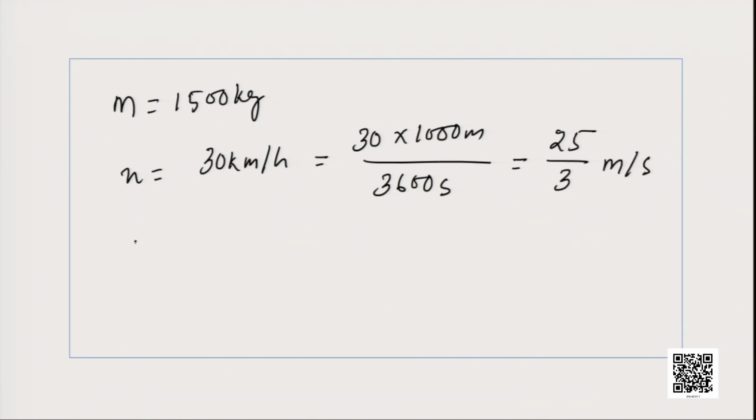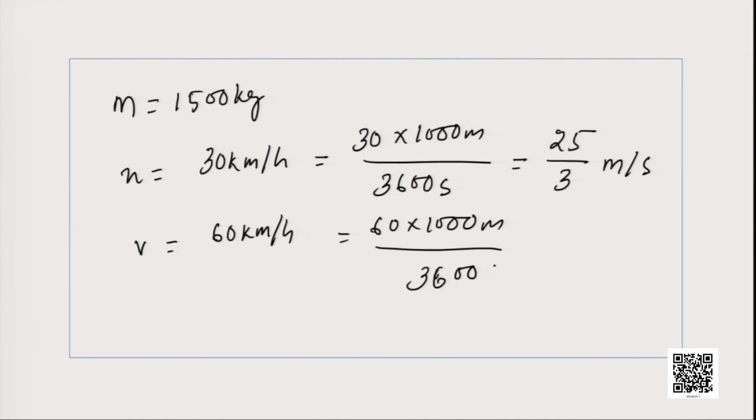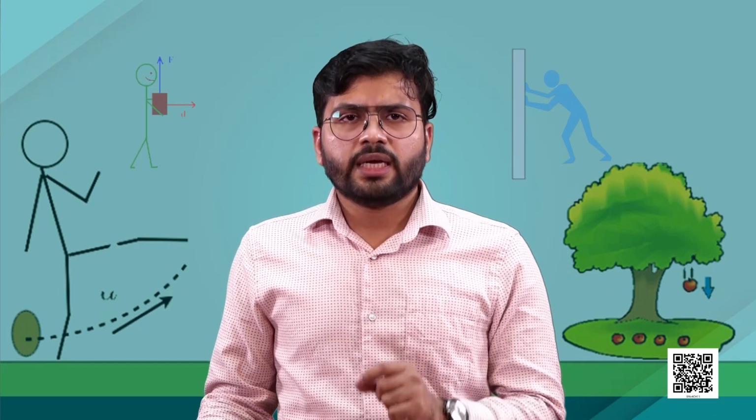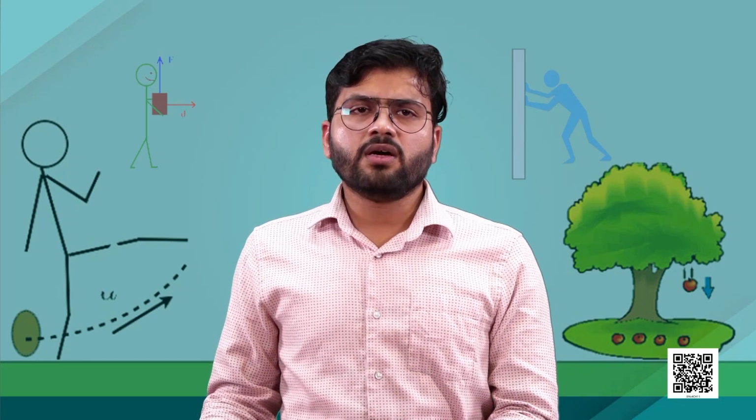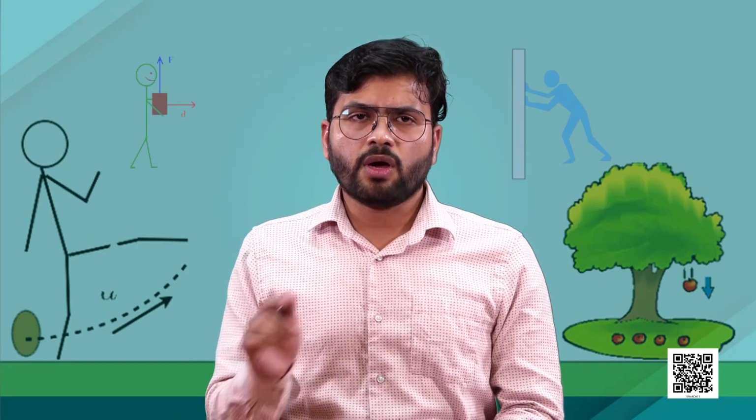Similarly, the final velocity was given to us as 60 kilometer per hour. So, if you convert it to meter per second, 60 multiplied by 1000 meter divided by 3600 second, and that will give us a value of 50 by 3 meter per second. So, let us find out the initial kinetic energy, then the final kinetic energy.